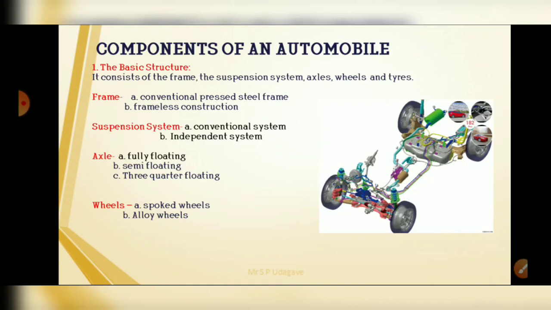The second is frameless construction, also called integral construction, in which the body structure is designed to combine the function of body and frame. The units are attached directly to the body.